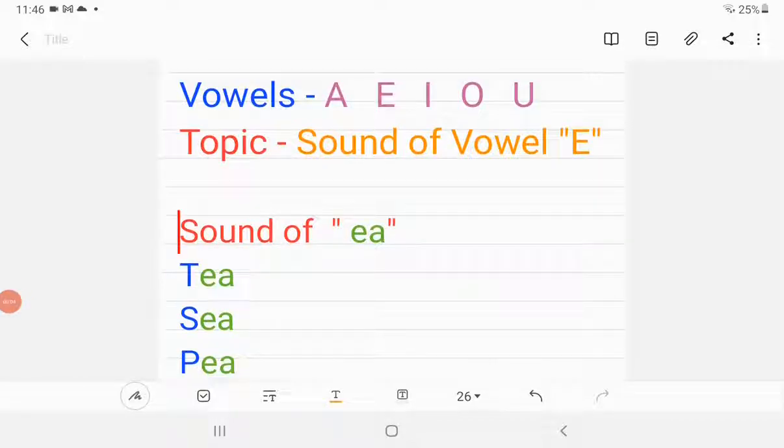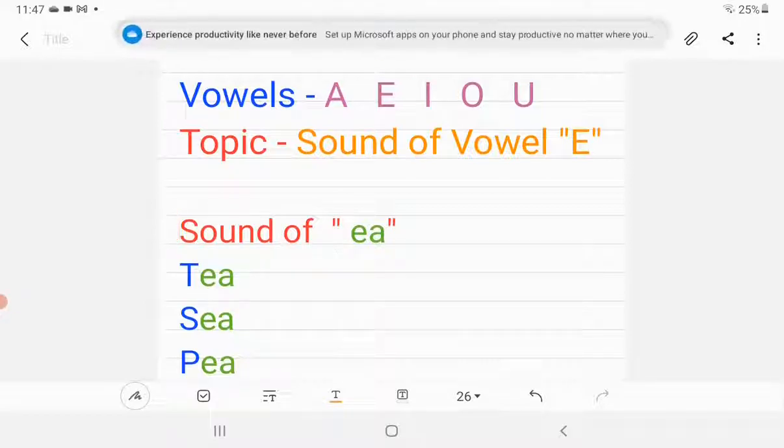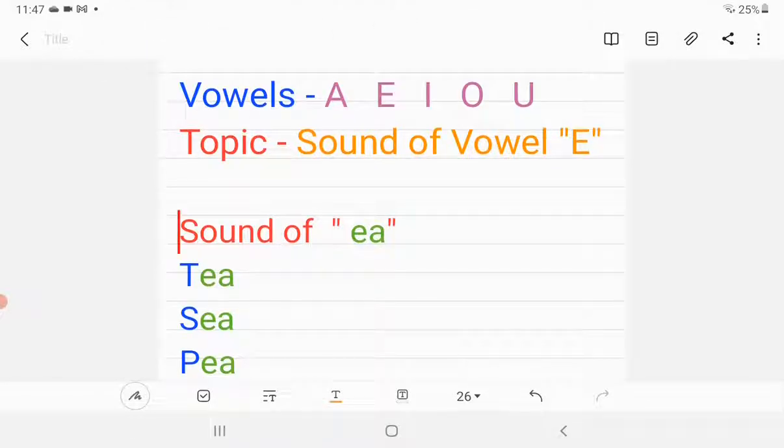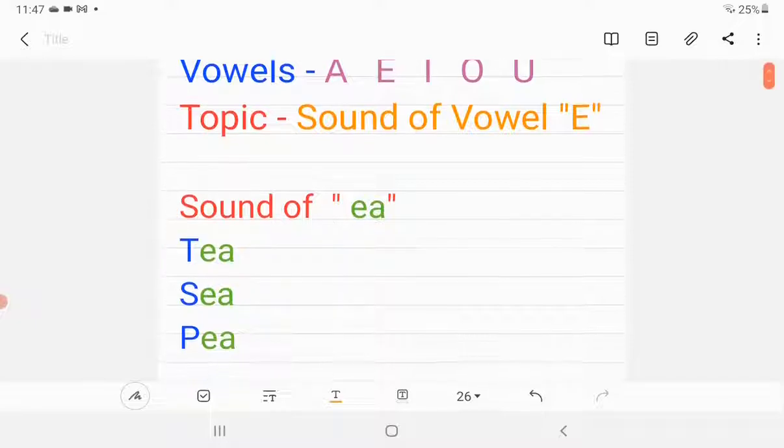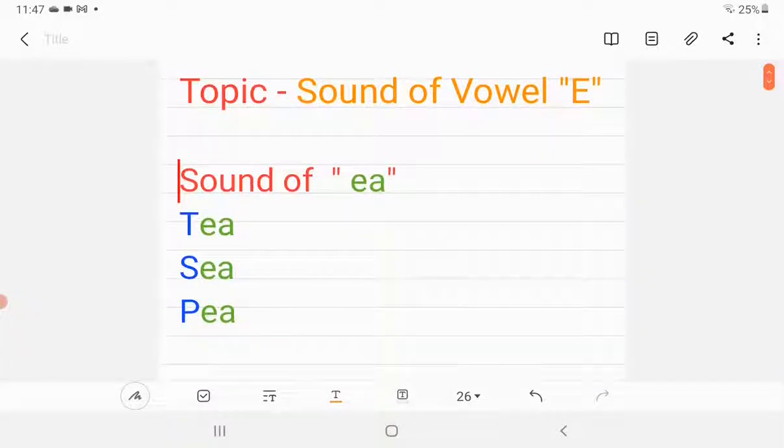In today's video, we are going to learn the sound of vowel E with different English letters. We have 5 vowels in English language. These are A, E, I, O, U. And in this video series, we are going to learn the sound of vowel E with different letters. So let's begin our video.